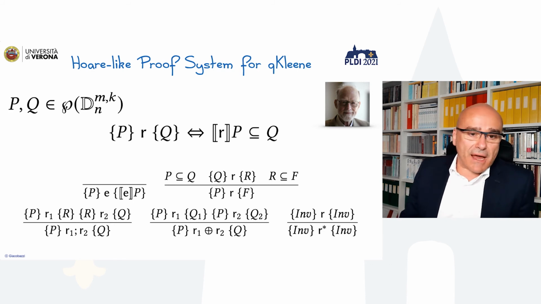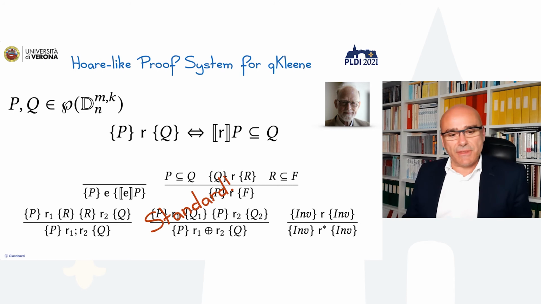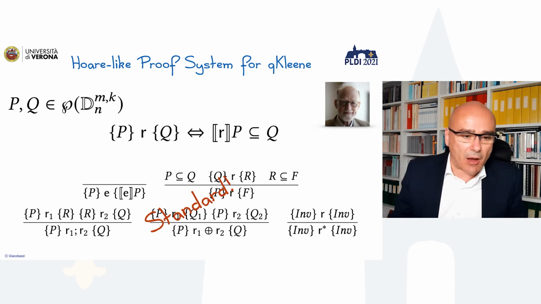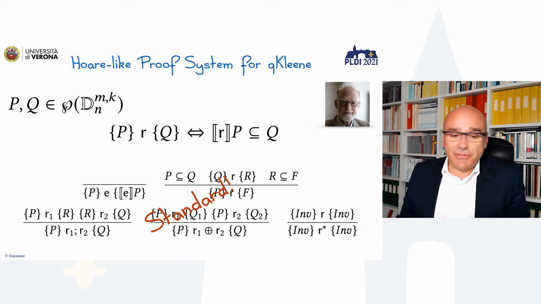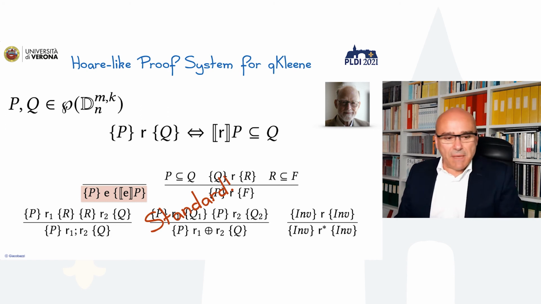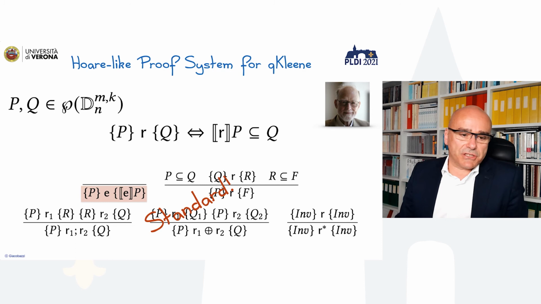The nice thing of qKleene is that we can simply inherit the standard semantics of the Hoare proof system. So this is completely standard. We have nothing to do with that. It is simply inherited and copy-pasted from Hoare's paper, and we get the definition of a Hoare logic that perfectly fits inside our framework. What we need to do is to give the semantics, so to provide exactly the meaning of the basic expressions in our core qKleene program.